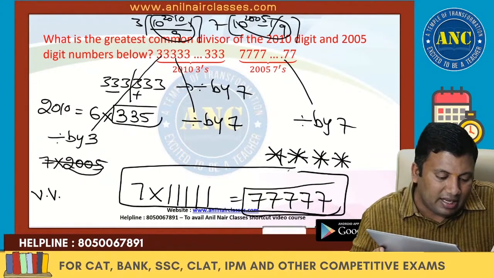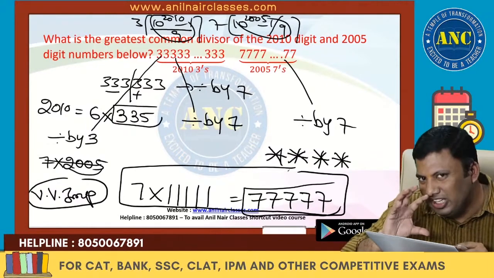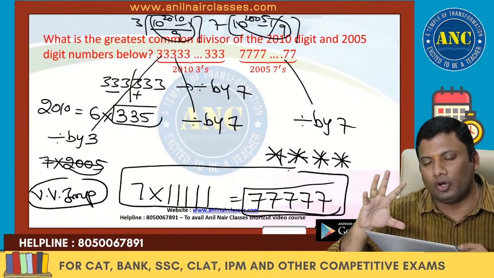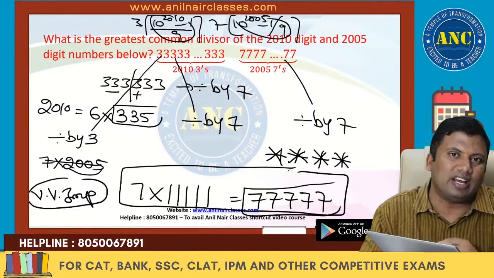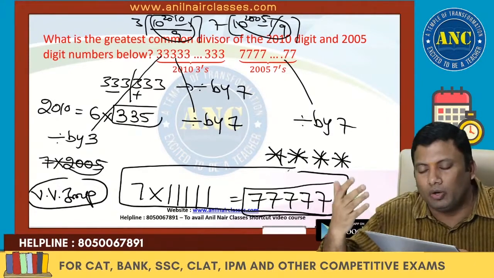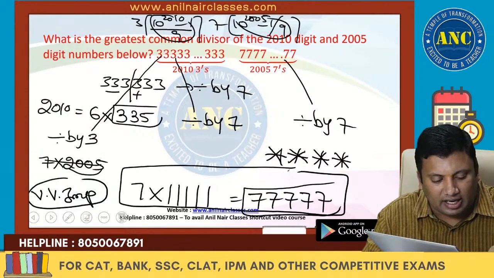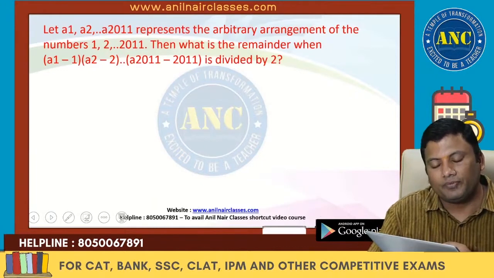Very, very important problem. Silly mistakes, please avoid them. This is the beauty of the CAT examination. They will not write a straightforward question. They will twist it to such a level that you may make a few more silly mistakes. I hope the idea is clear. This question done, next one, another question.